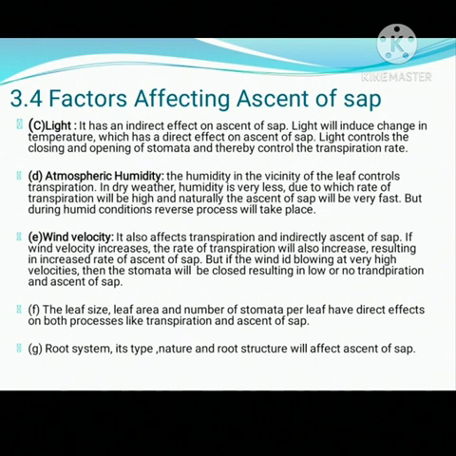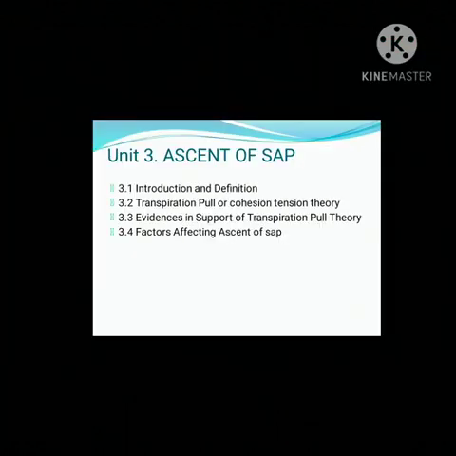Let's revise what points we have learned from this topic, or what are the important points from this topic. First point, that is the definition of ascent of sap: the upliftment of water and minerals from root to shoot of plant is known as ascent of sap. Secondly, the process of ascent of sap circulates or distributes required nutrients needed for development to all the parts of plant.